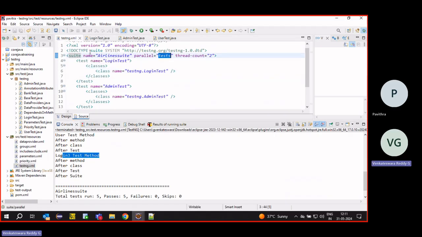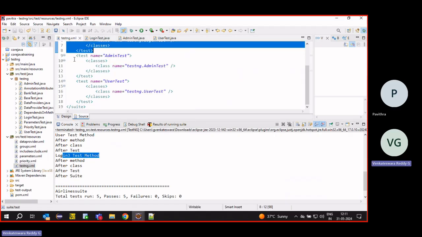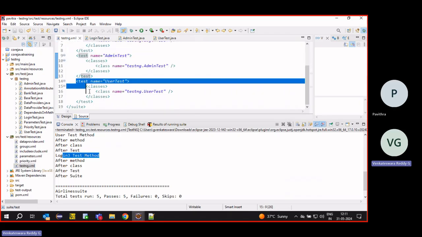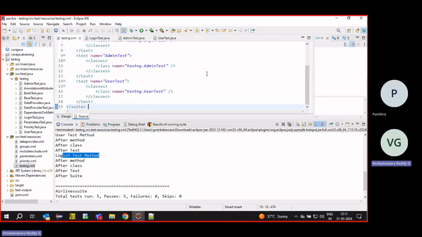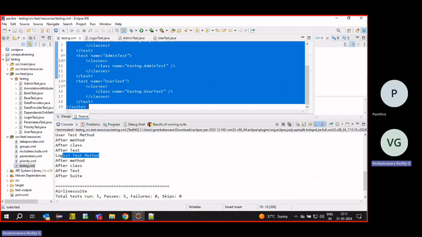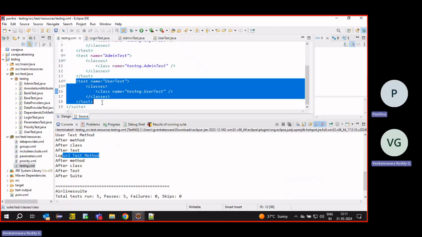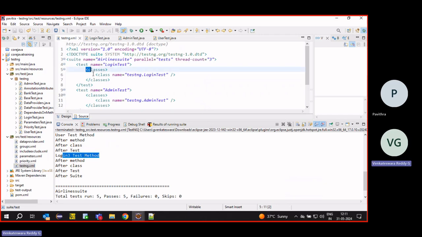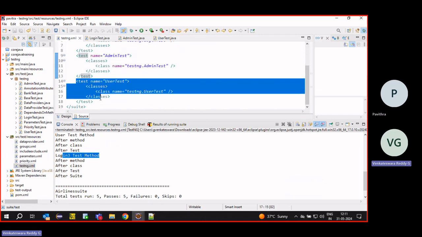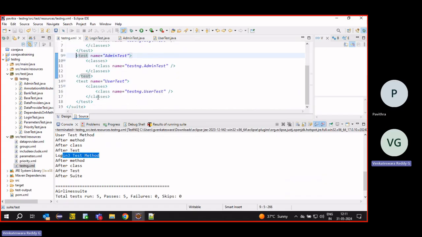The tests means it will take 1 from here, 1 from here. Suppose if I give 3, what will happen? It will take 1 from here, 1 from here, 1 from here. Right. That means module wise parallel, individual module sequential. Suppose I have only one test case.